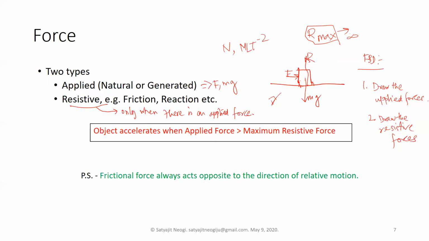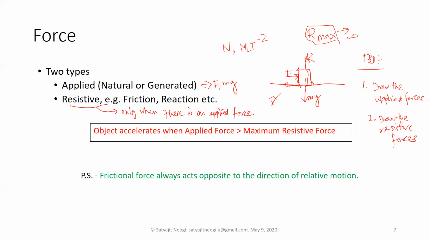And another resistive force that we all know is the frictional force. Frictional force always acts parallel to the tangent drawn at the contact point to the surface. This is the contact point, and if we draw a tangent here, it is the same as this straight line. This is the tangential direction of the surface at this contact point.